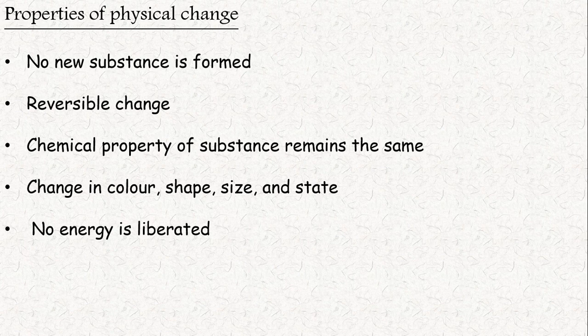And here the chemical property of the substance remains the same. This physical change may also cause a change in color, shape, size and state. Next, no energy is liberated. It means no energy is released. During physical change, there is no energy released, because no new substance is formed to release any new energy. So in physical change, no new substance is formed, so no energy is liberated.